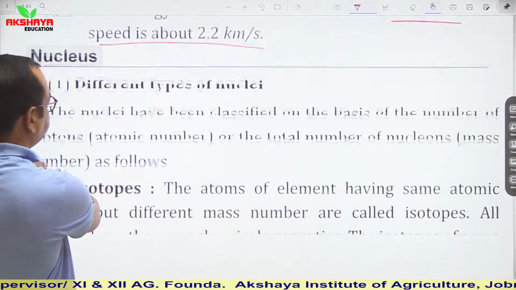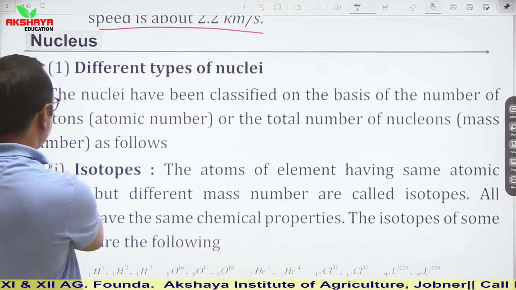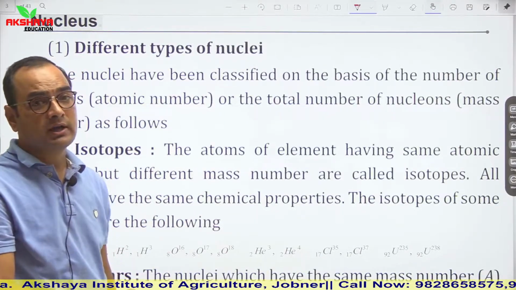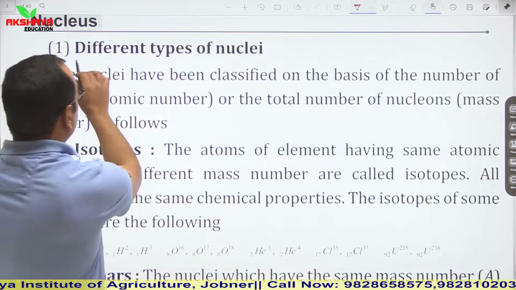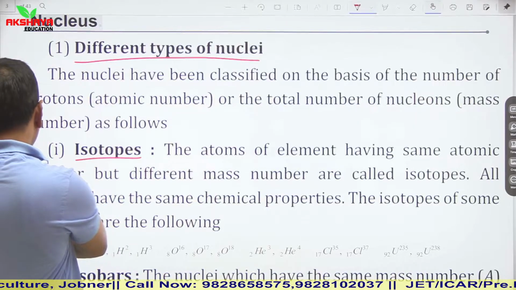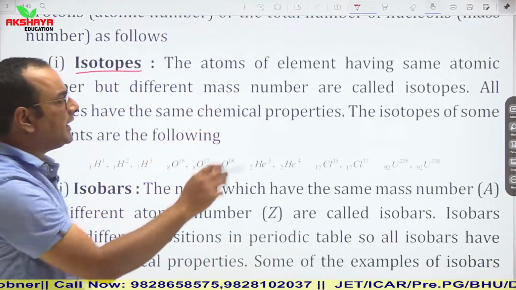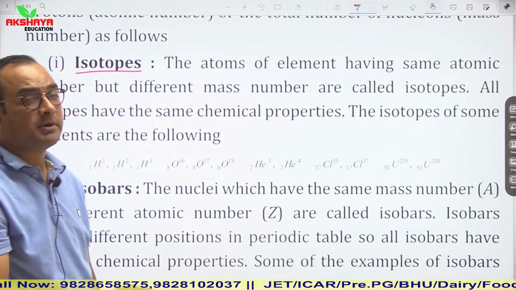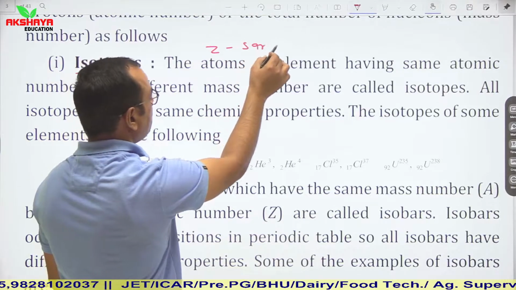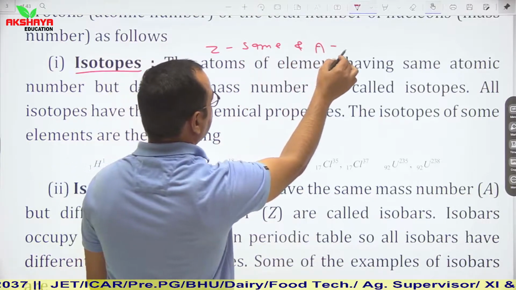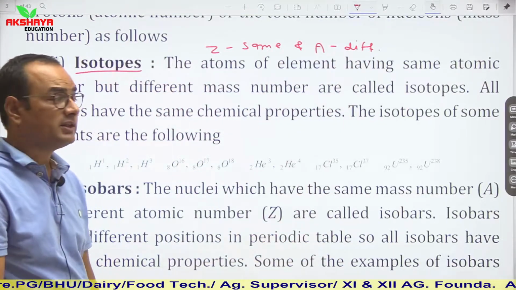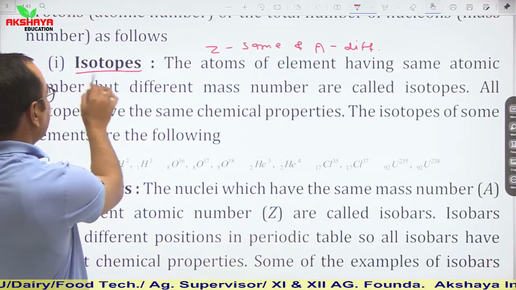Now see the nucleus. There are different types of nuclei based on the number of neutrons and protons. We can classify nuclei into different parts. First is isotope. Isotopes are atoms of an element having the same atomic number but different mass number. It means Z is the same and A is different. Atomic number is the same and mass number is different. Such types of nuclei are known as isotopes.